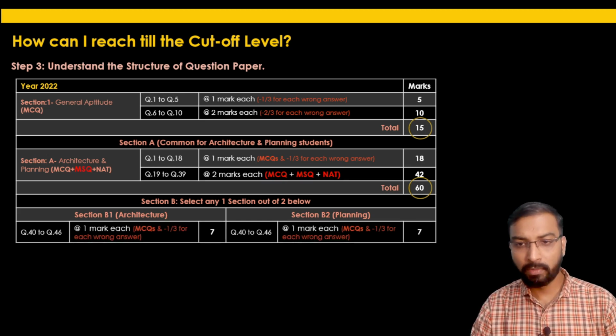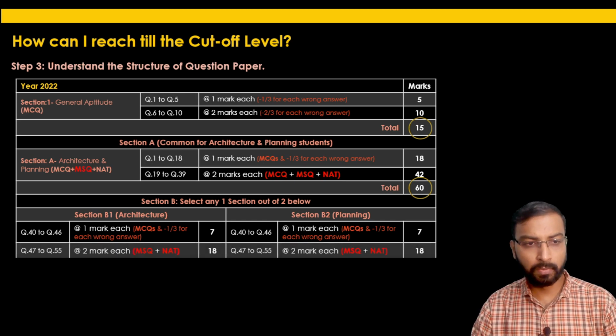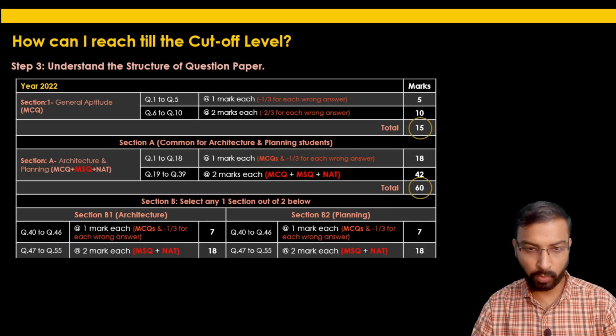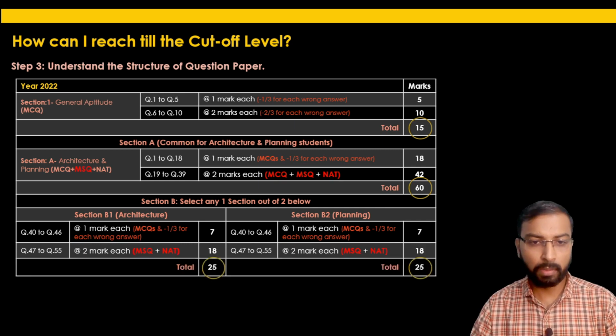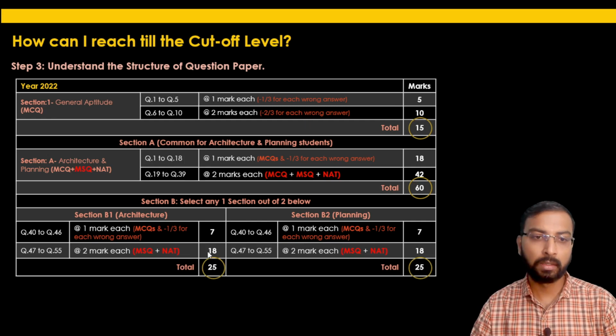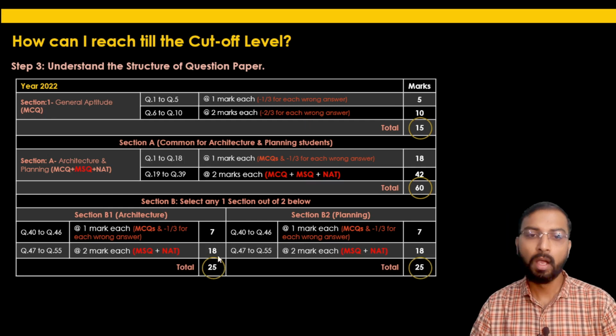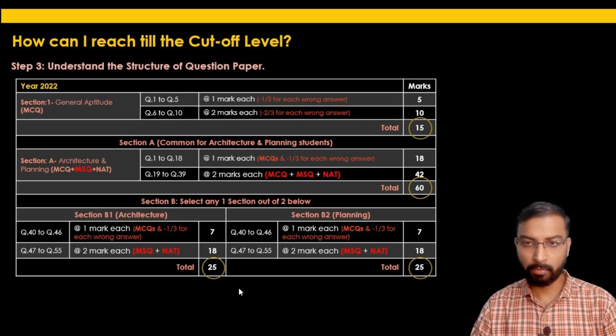So what will be the division of marks here? Questions 40 to 46 will carry 1 mark each. It will be of MCQ nature, with minus 1/3 negative marking for the wrong answer. The remaining 9 questions, 47 to 55, will carry 2 marks each. They will be either MCQ or numerical answer type questions. So the total here will be 25 marks. So the optional section which you will select at the actual time of exam will carry a weightage of 25 marks.